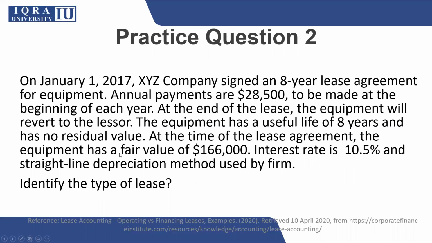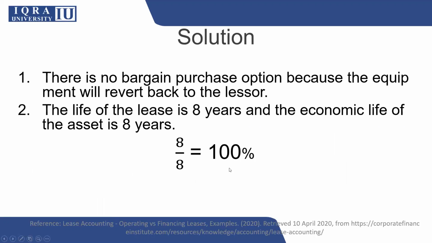Again, the concept is to identify whether it should be taken as a capital or operating lease. If you check the first fundamental information given, there is no bargain option available, so from this point of view we cannot call it a capital lease. But if you check the second condition, the life of the lease is 8 years, while the economic life is also 8 years.